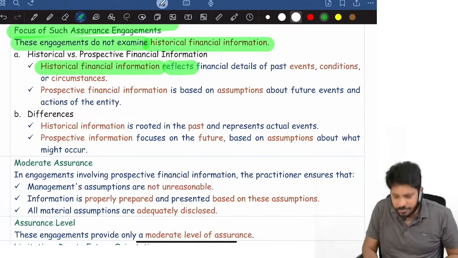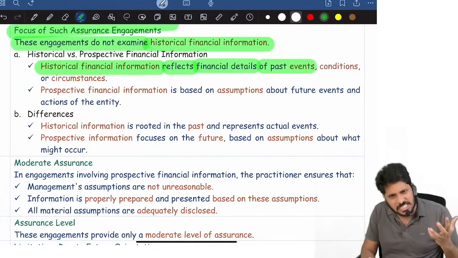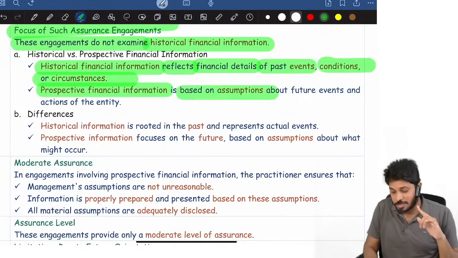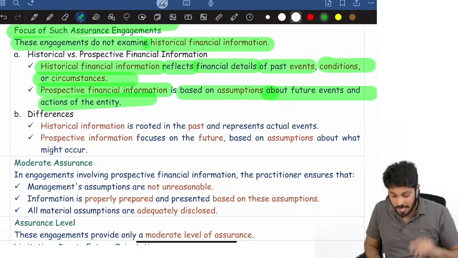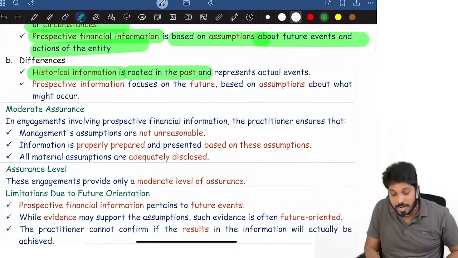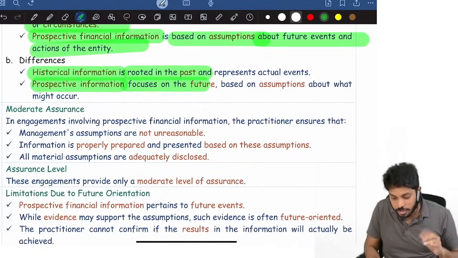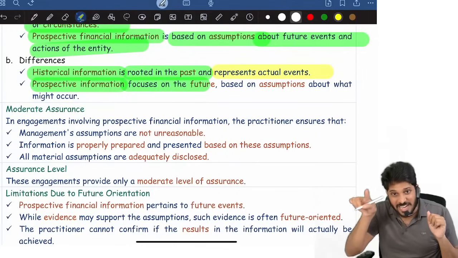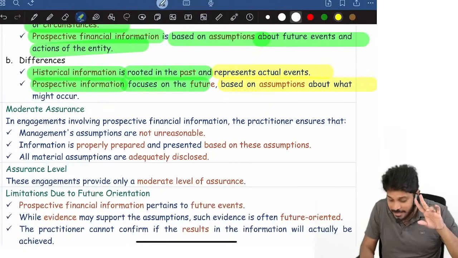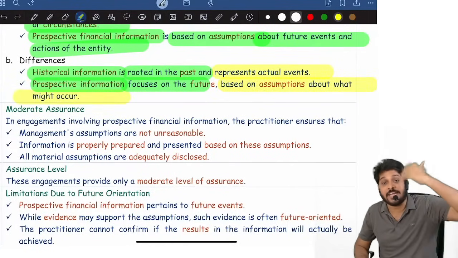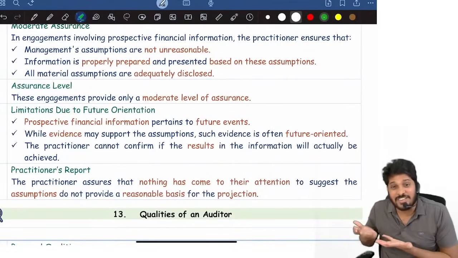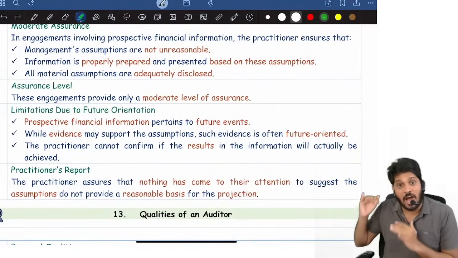Historical information reflects financial details of past events and conditions or circumstances, whereas prospective is based on assumptions about future events. Difference: historical is rooted in the past, whereas prospective focuses on the future. Historical represents actual events, whereas PFI is based on assumptions about future events that might occur. Next, since it is future oriented, can we give a reasonable high level of assurance? Can we give high confidence to people?